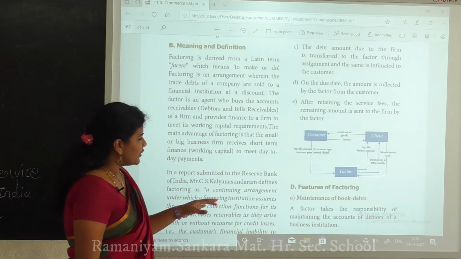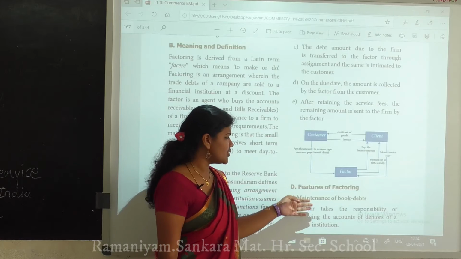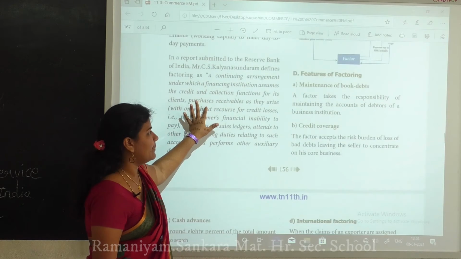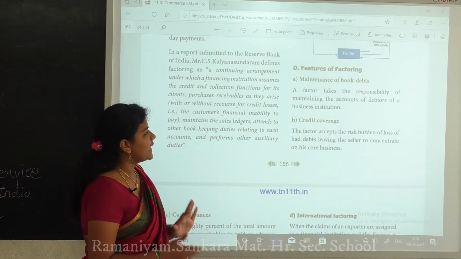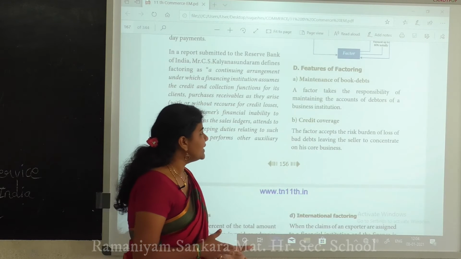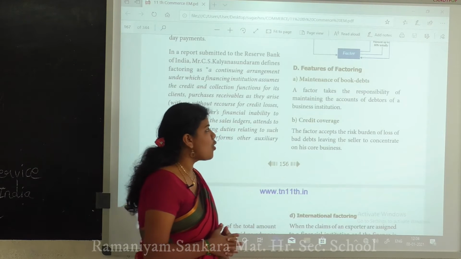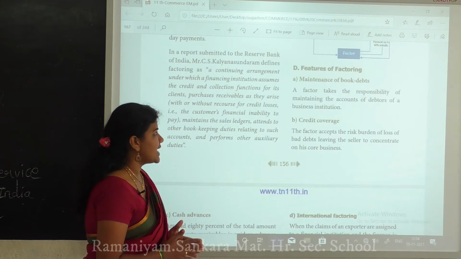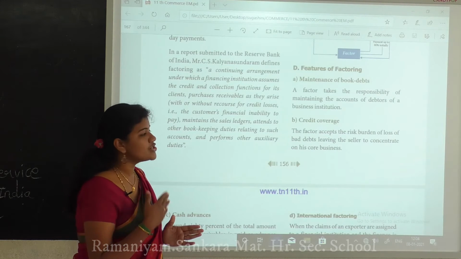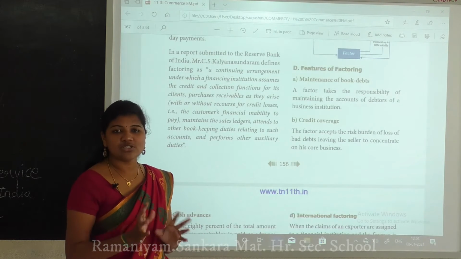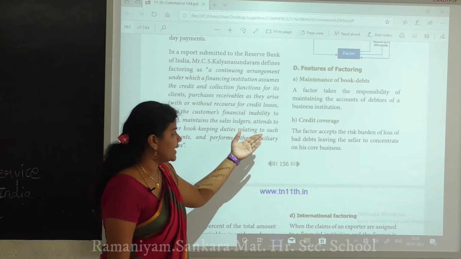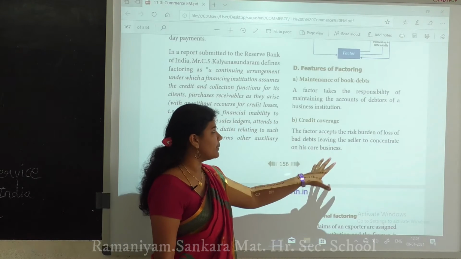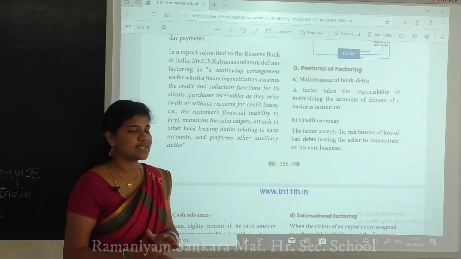Next we are going to see the features of factoring. The first one is the maintenance of book debts. A factor takes the responsibility of maintaining the accounts of debtors of your business institution.